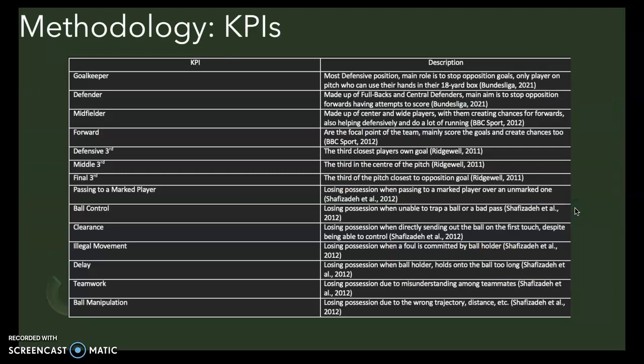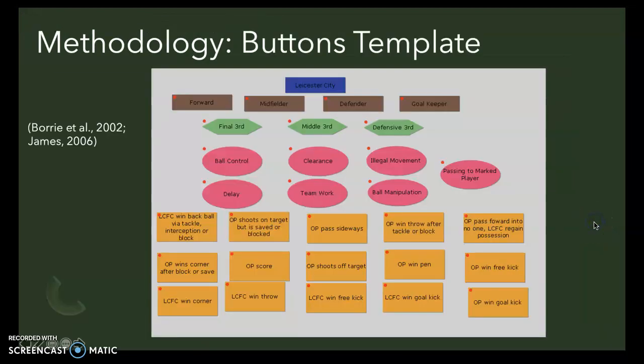Next we move on to the methodology section, and here are the KPIs that I've used. Here on the left of the KPIs, here's the description. Same on the next page. With these KPIs, I derived a notational analysis system on Nacsport, which allowed me to look at the rate of occurrences of certain aspects, Borri et al. 2000.